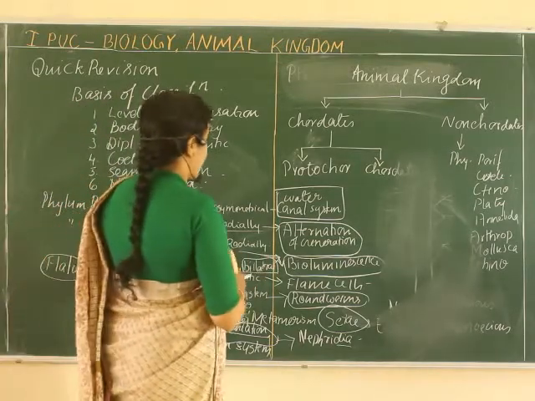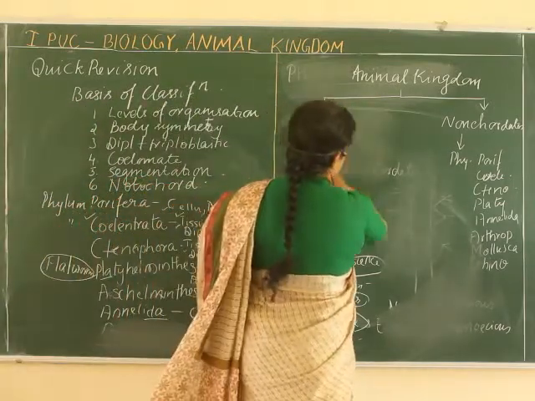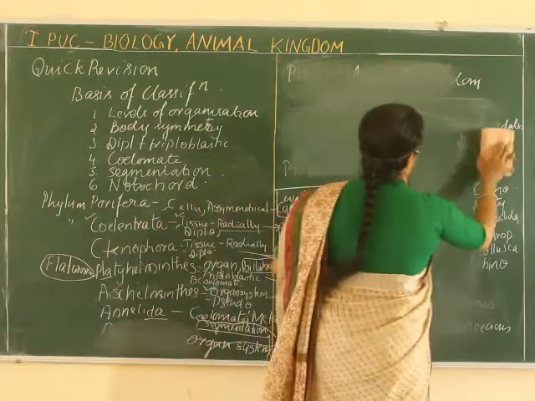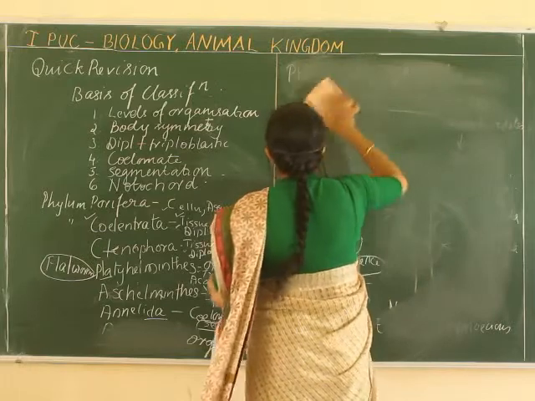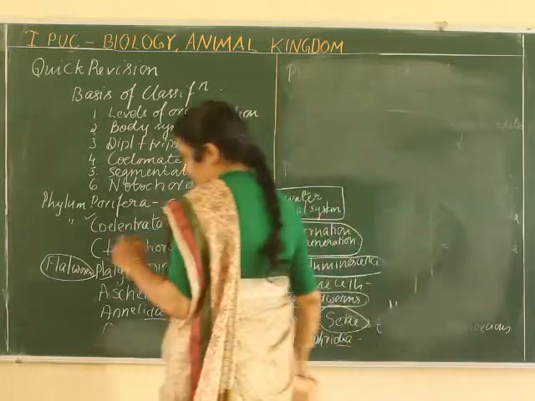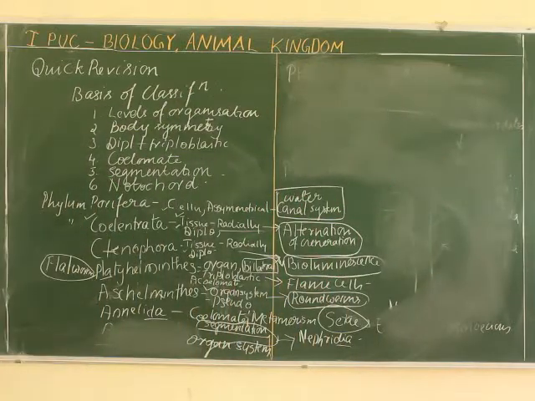Now the next phylum is phylum Arthropoda. Phylum Arthropoda, the meaning is jointed legs. They have the jointed legs. So what are the examples for phylum Arthropoda? For remembering the examples for phylum Arthropoda, just you know that